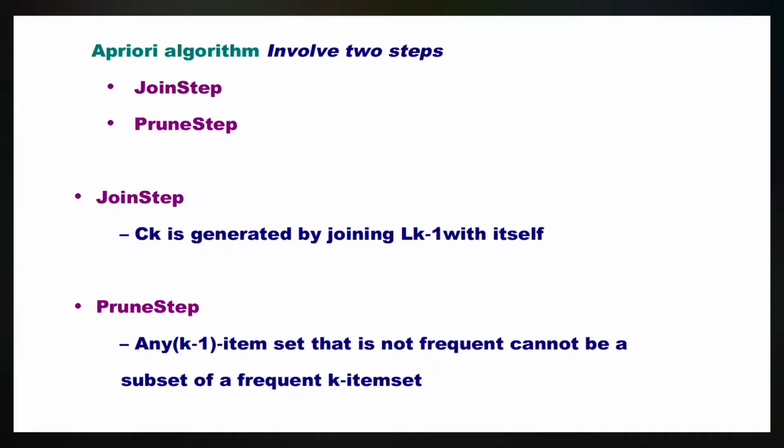The Apriori algorithm involves two steps. The first one is the join step: C sub k is generated by joining L sub k minus 1 with itself. The next one is the prune step: any k minus 1 item set that is not a frequent subset of a frequent k item set is removed.